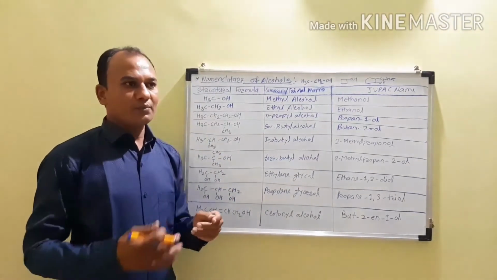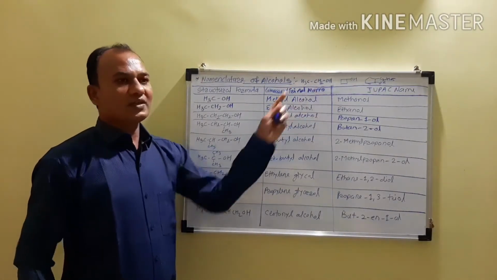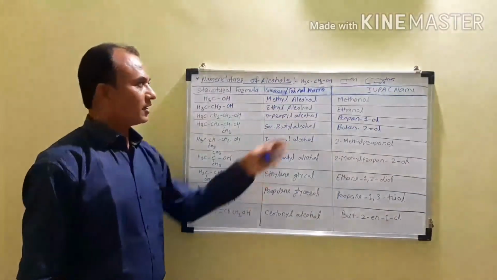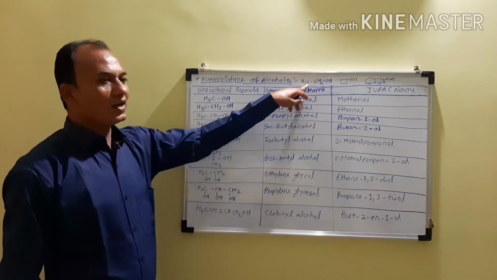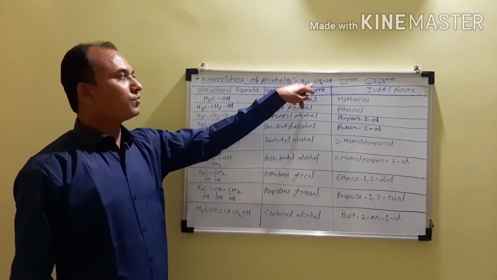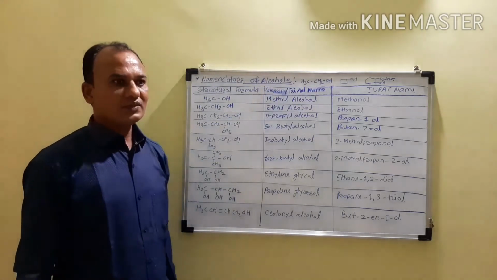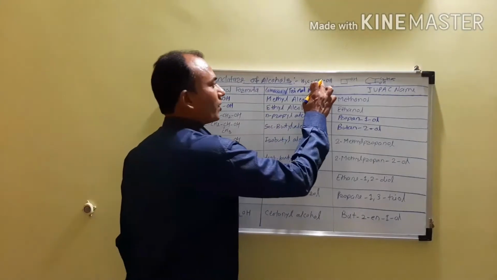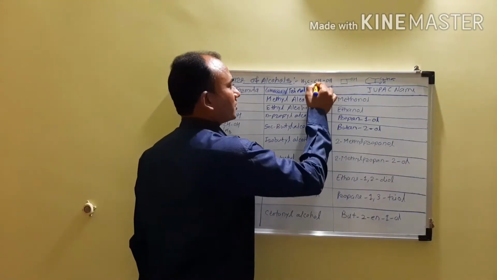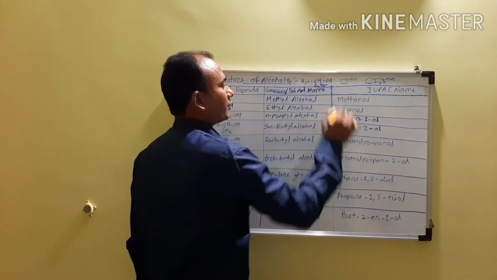It means if more than one group is attached to this carbon, then you have to follow the alphabetical order. In that case there is only one group, that is the methyl group, and therefore the name of this compound becomes methyl carbinol.